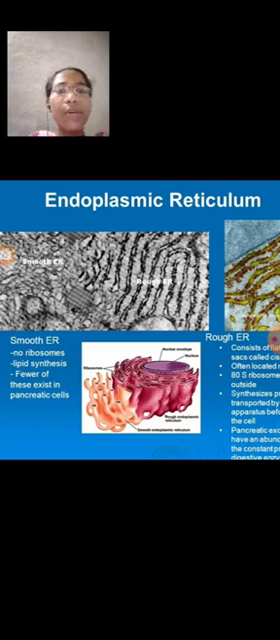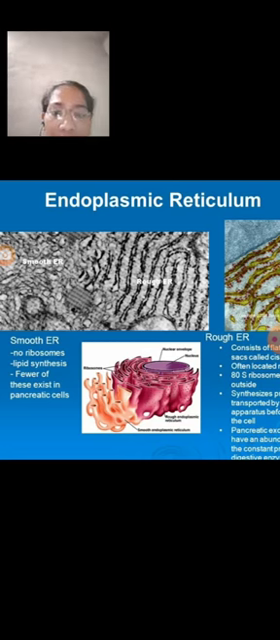The rough endoplasmic reticulum is found abundantly in cells which are active in protein synthesis, such as pancreatic cells, plasma cells, goblet cells, and liver cells. It consists mainly of cisternae. And agranular endoplasmic reticulum is the smooth endoplasmic reticulum.